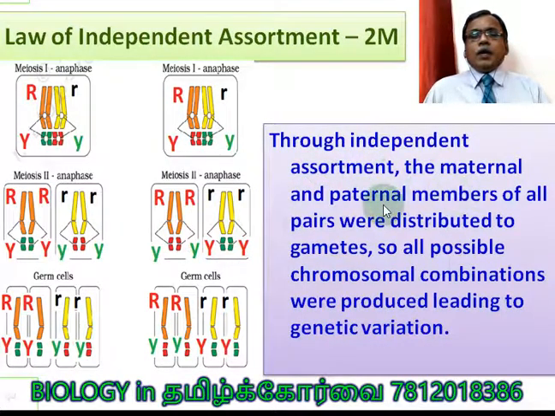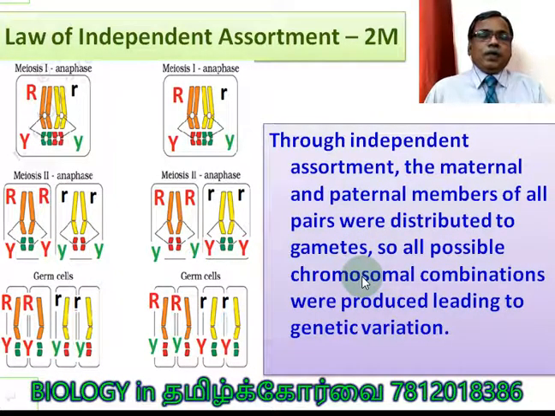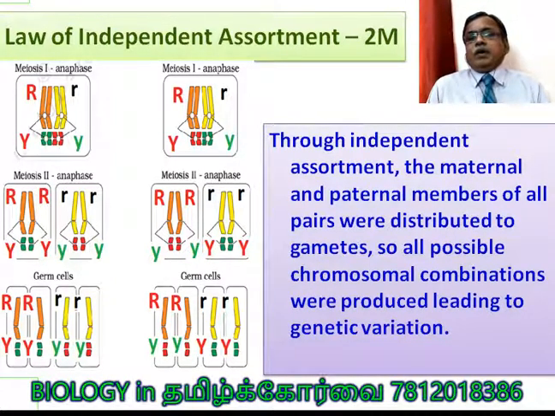Through independent assortment, the maternal and paternal members, now they are using a new word, maternal and paternal. Maternal means mother. M stands for mother, paternal for father, you imagine. Okay, of all pairs were distributed to gametes. So all possible chromosomal combinations. As I already told you, a gene combination is created by the chromosomal combination. Genes cannot individually move away from each other at the time of cell division, but they can move along with the chromosome. So new combinations of chromosomes are created. Very clear. So that is what is explained here.